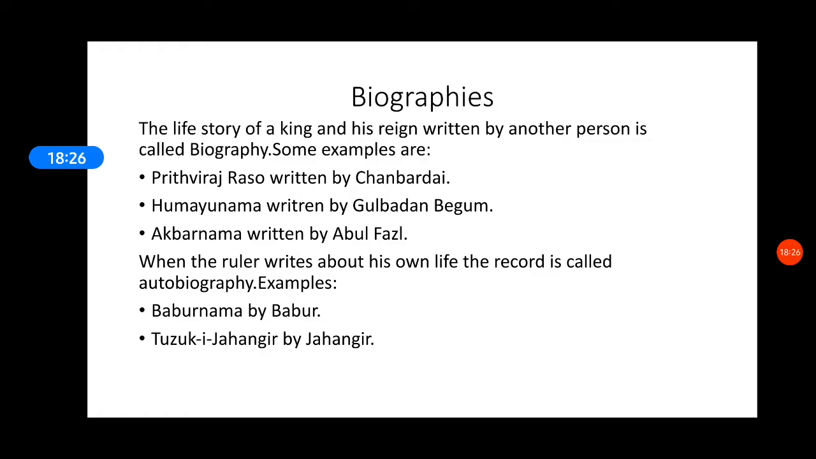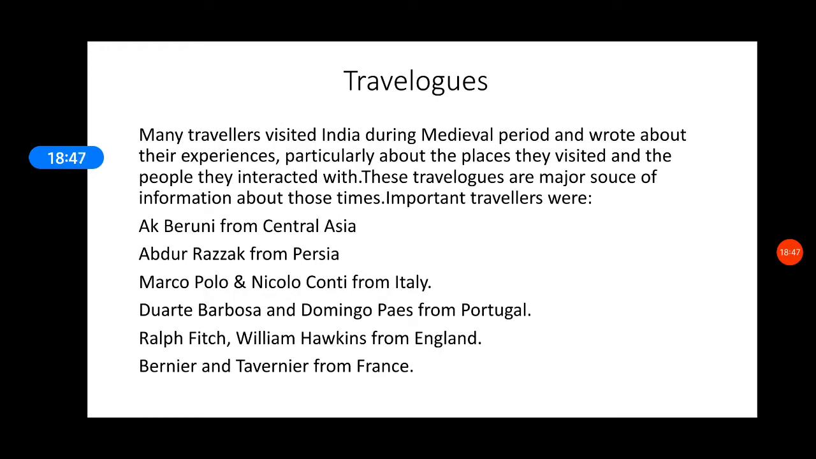These are biographies. And when a king decides to write about his own life, when a king narrates his own story through a written document, we call it an autobiography. Autobiographies can be Babar Nama by Babar, Tuzuk-i-Jahangiri by Jahangir, and you may read very many examples present in the book. Then comes travelogues.